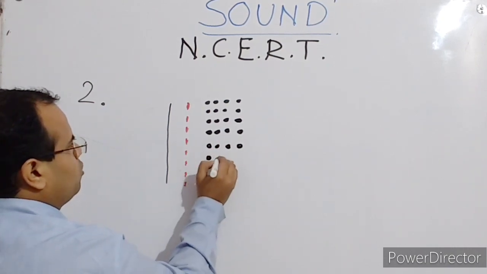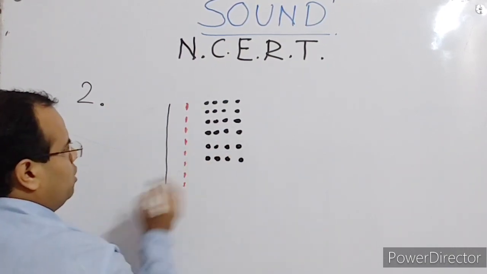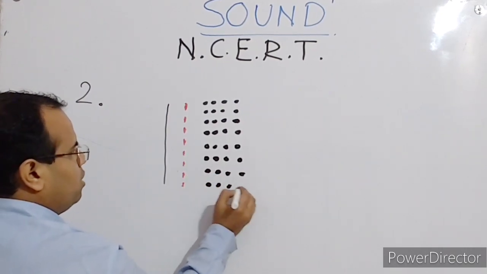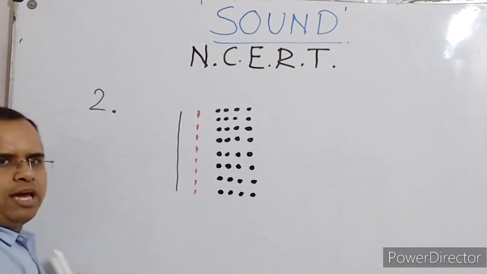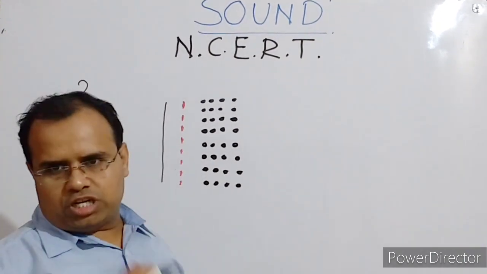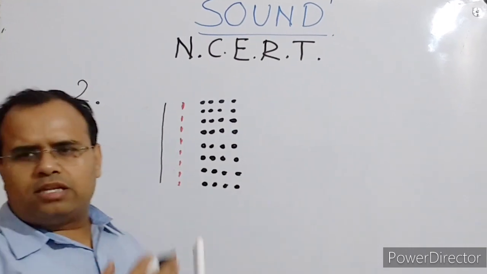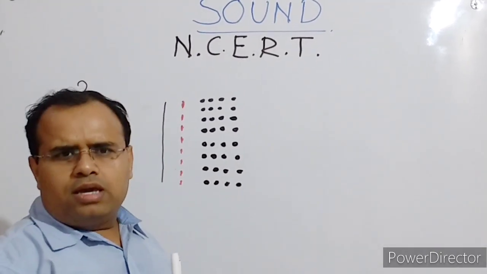Then when the membrane shifts back, rarefaction is formed, and in rarefaction the particles move apart.